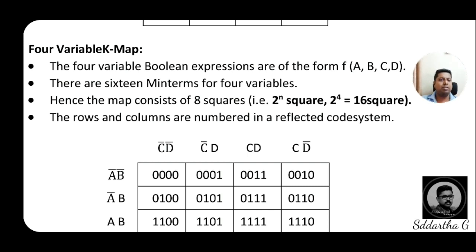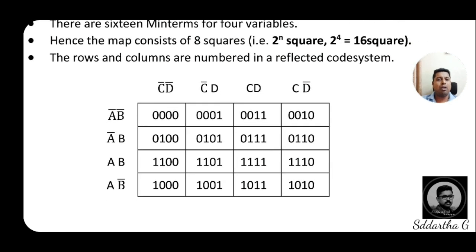Hence, the map consists of 2 to the power of 4, 16 boxes. Next, the rows and the columns are numbered in reflected code system. As we discussed earlier for the 3-digit K-map, this is also the same, but double that, here 16 boxes will come.